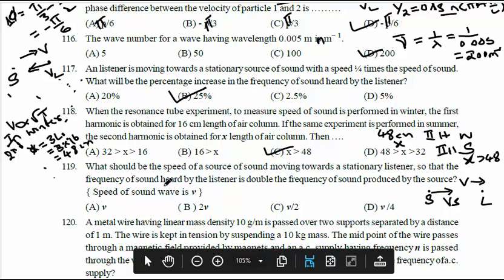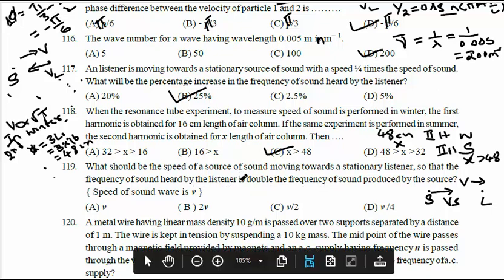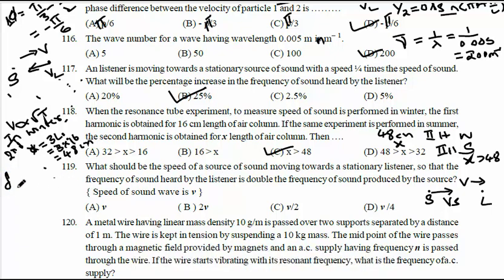Now, the frequency of the sound heard by the listener is double the frequency of sound produced, means FL is what? Frequency heard by the listener is double the real frequency.